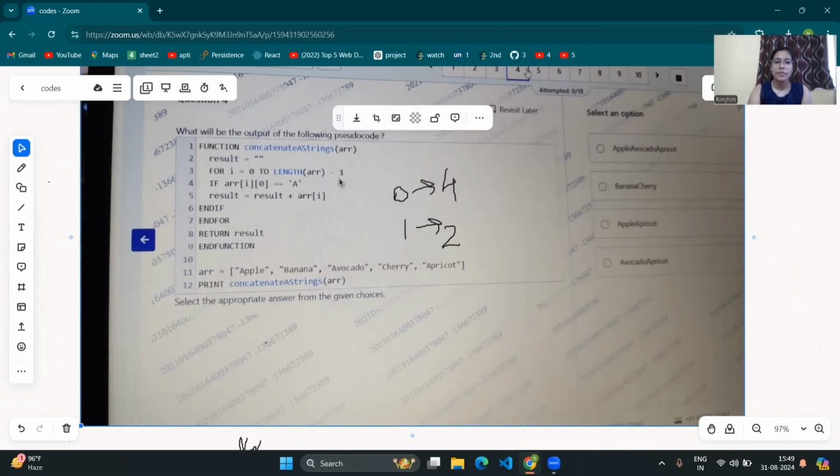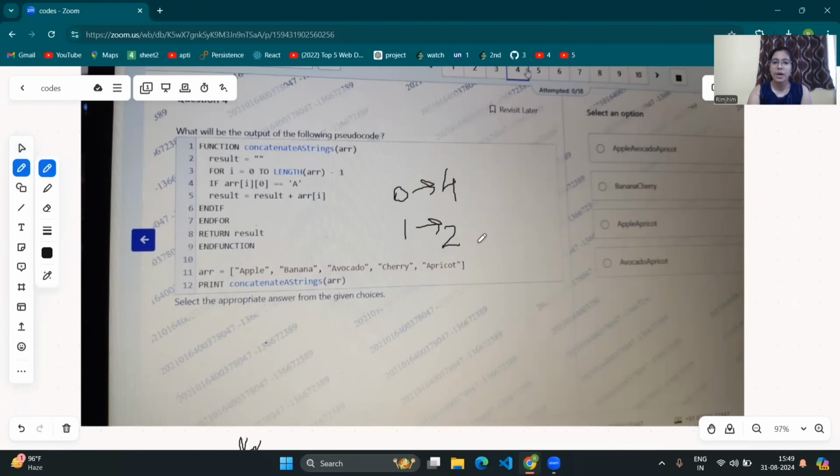Now again what will happen? Again there will be I plus plus. So I will go from index 2 to index 3. 0, 1, 2, 3. So at third index, array of I is cherry. Now again, in this if condition, we will check whether the character at the 0 index is A or not. Here the character at 0 index is C. So this condition fails, and we will not go in this.